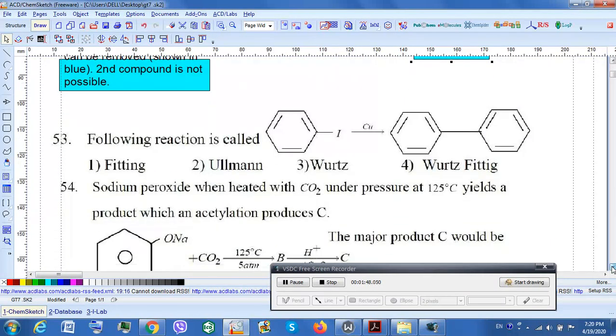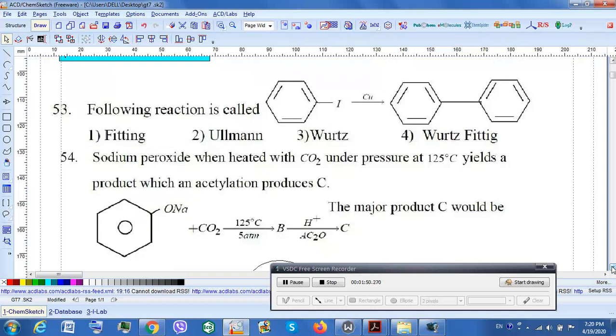On your screen you are getting question number 53. I am referring to this particular question, question number 53. Now in this case, he has given a named reaction. This is the Ullmann reaction, the second option for you. This is a straightforward question. You may have to memorize this.